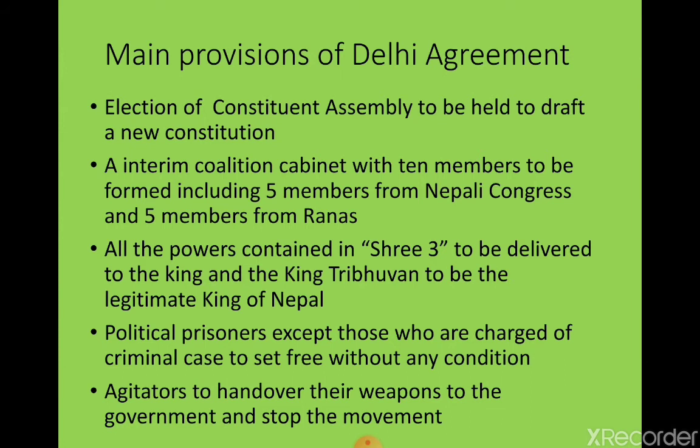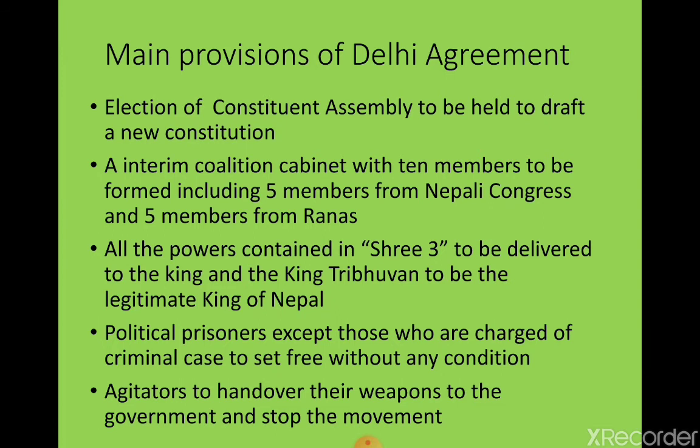The second provision was that an interim coalition cabinet with 10 members be formed, including 5 members from Nepali Congress and 5 members from the Ranas. It was almost miraculous, let's say, because Nepali people had sacrificed their blood and died for democracy. Even after such a revolution, finally in the agreement, the political parties agreed on forming the interim coalition with 5 members from Nepali Congress and 5 members from the Ranas.